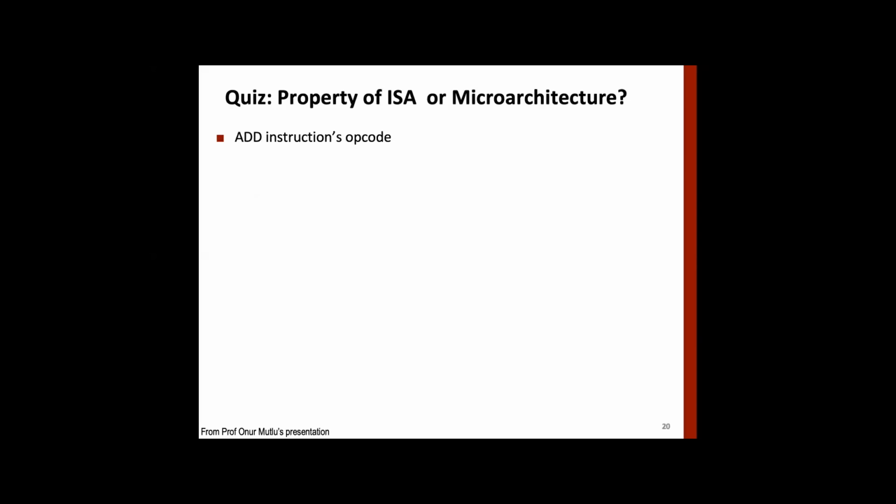Okay, now I am asking you a few questions. Add instruction, when you say add A, B, C, is it part of ISA or microarchitecture? Anyone? Add instruction is part of ISA. We discussed that, right? Because it is visible to the programmer. Okay. Number of general purpose registers. I should know if I am doing assembly language programming. So it's part of ISA.